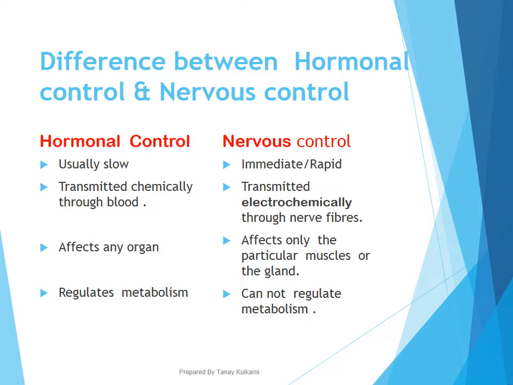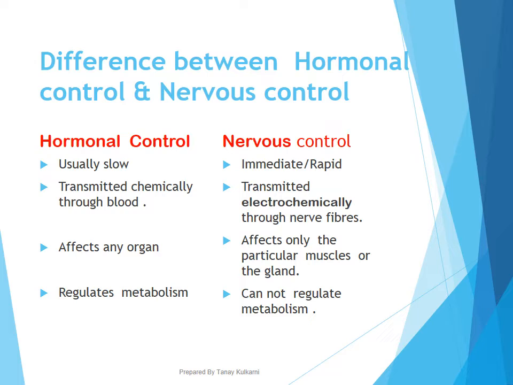It will affect any organ on which it acts, and it will regulate your metabolism. But nervous control is immediate and rapid. It is transmitted by electrochemical signals, which we call impulses, through nerve fibers. It affects only particular muscles or glands, and it cannot regulate the metabolism.